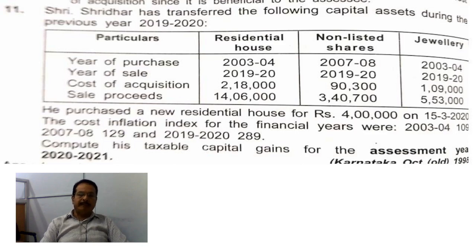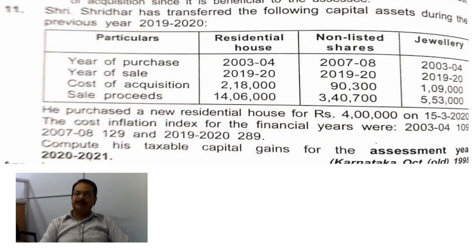Therefore, long-term capital gains, 3,40,700 minus 2,02,300. In the outer column, 1,38,400.